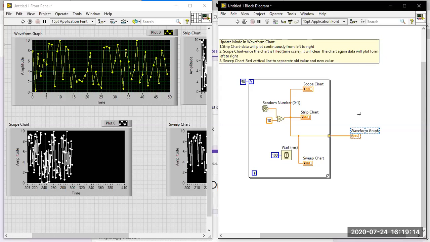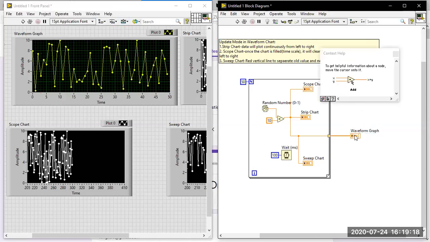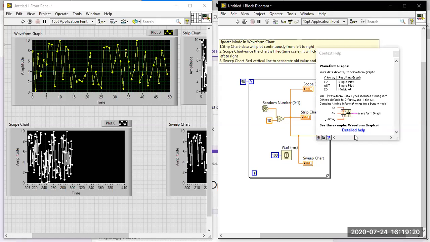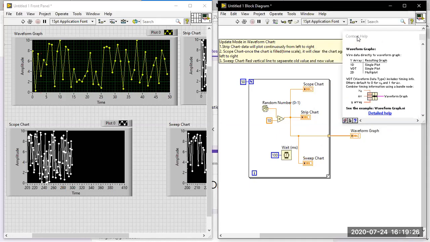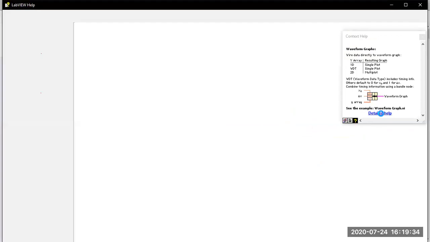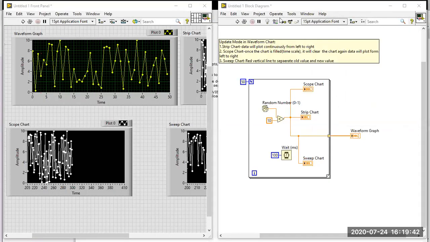For that, I am going to the help window. In the help window, you have how to get multiple plots and how to get a single plot in a waveform graph. You have to study the theory. So I go to the detailed help window. In the detailed help window, they explain how to make multiple plots on the waveform graph and the waveform chart. That will be available over there.